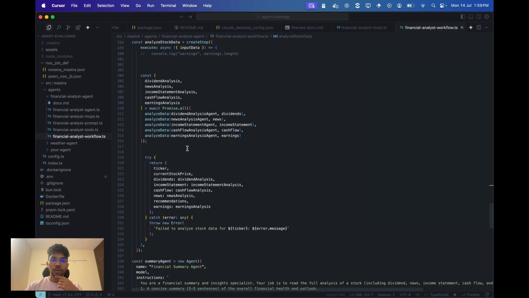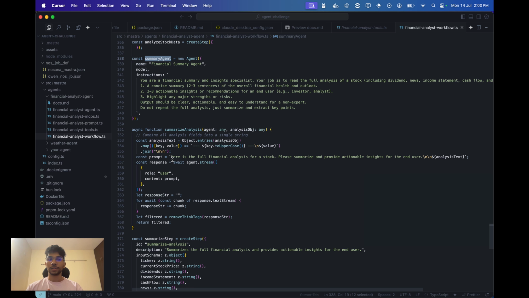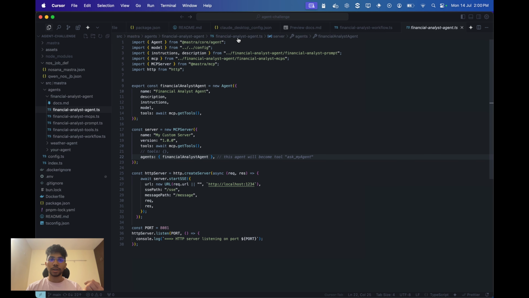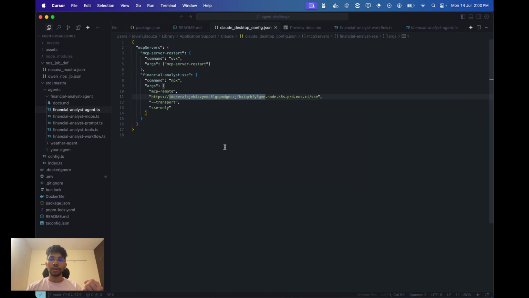But how do I actually plan my go to market strategy for this? That's where the MCP server feature of the Mastra framework comes in really helpful. Mastra has this feature where you can export your agent as an MCP server tool. So as an end user, I can simply use a tool like Claude Desktop, set this to the Nosana endpoint, and open my Claude Desktop. I can see here I set it, so I can see my tool as Financial Analyst Agent exposed here.